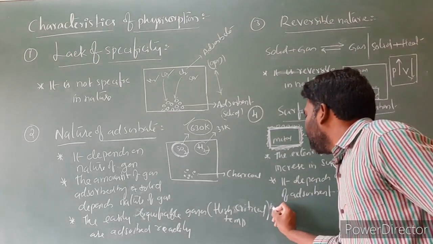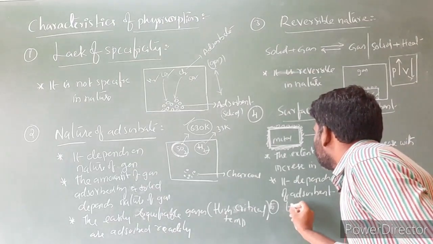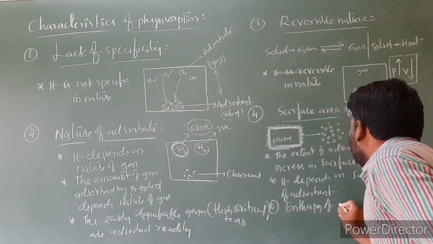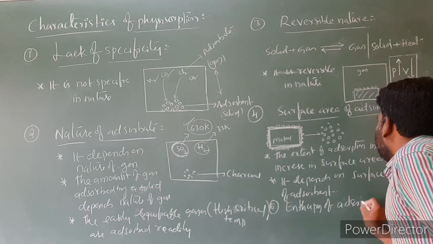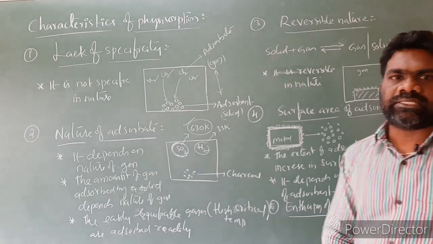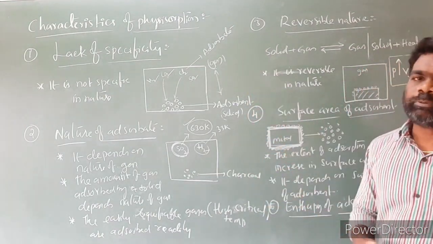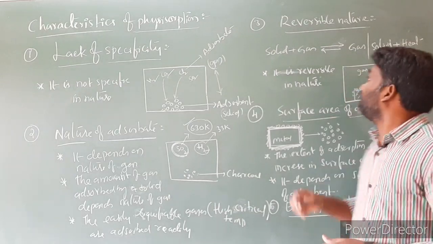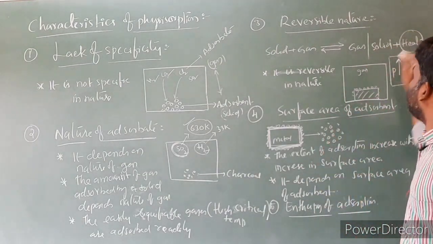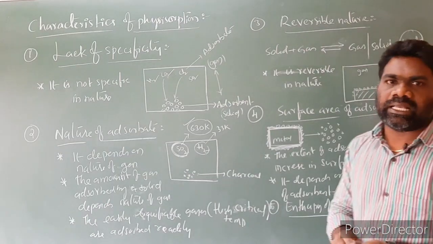And the last one is enthalpy of adsorption. The fifth one is enthalpy of adsorption. In that, point number 1: physical adsorption is an exothermic process. Here heat is liberated, and heat being liberated means we call it an exothermic process.